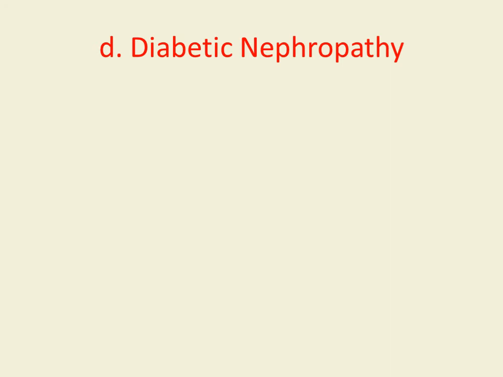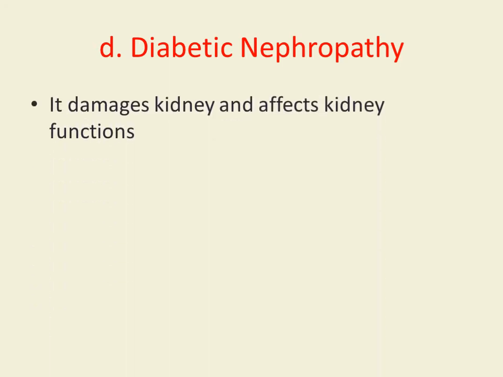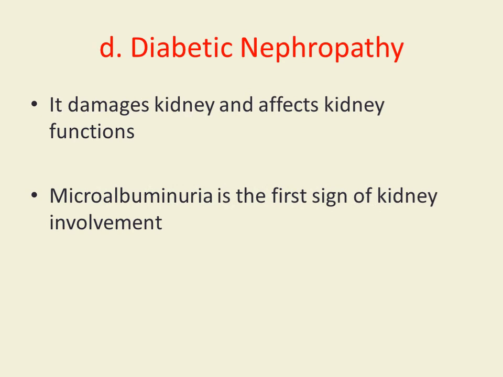Diabetic nephropathy is one of the most important chronic complications of diabetes mellitus. In diabetic nephropathy, the kidney is damaged and kidney functions are disturbed. Microalbuminuria is the first sign of kidney involvement. Severe cases may lead to renal failure.